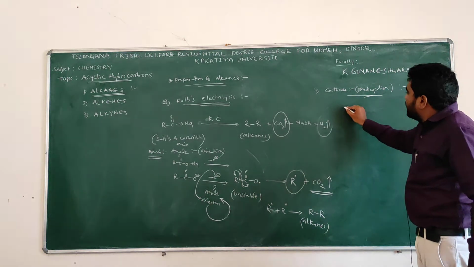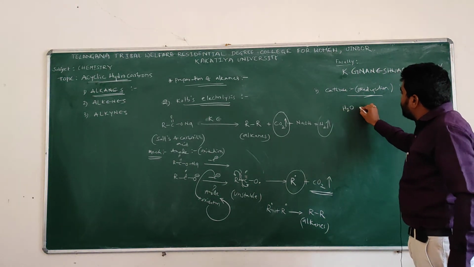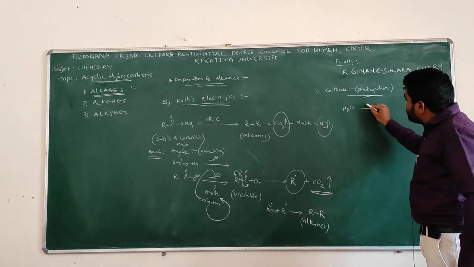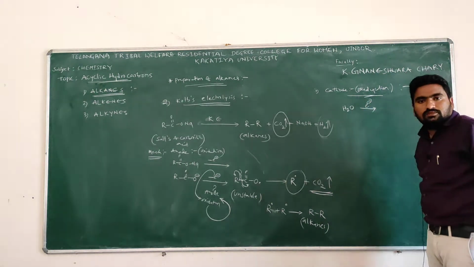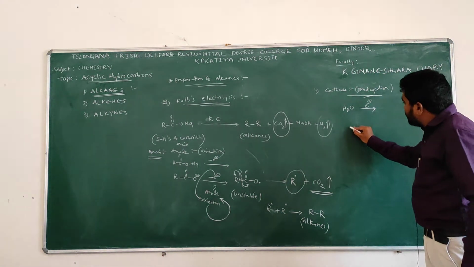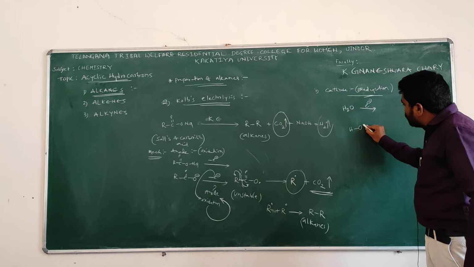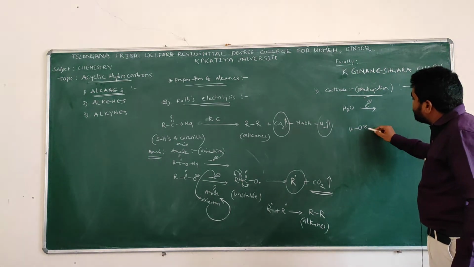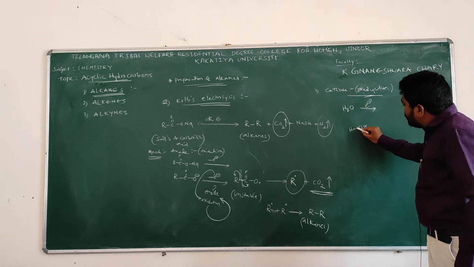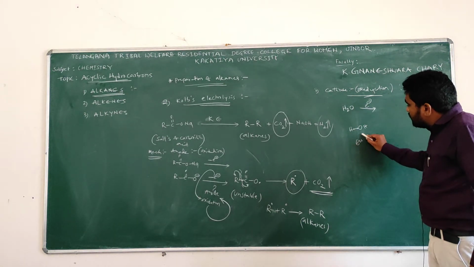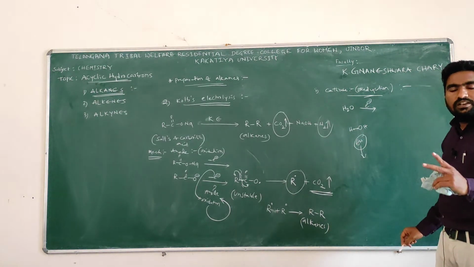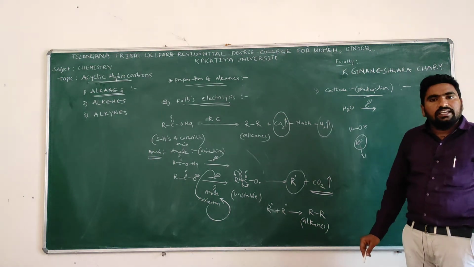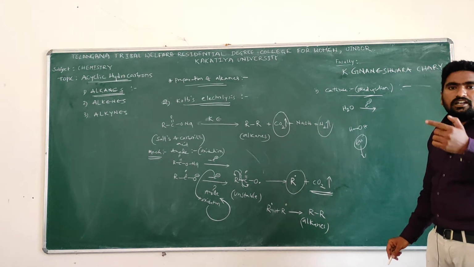Here at cathode, a water molecule accepts an electron. What happens here? H2O, HOH. Actually here we need to discuss electronegativity. We know that electronegativity increases from left to right in the periodic table and decreases from top to bottom.